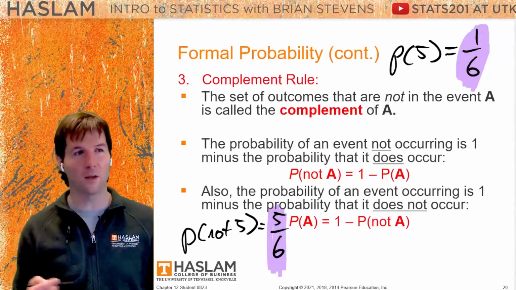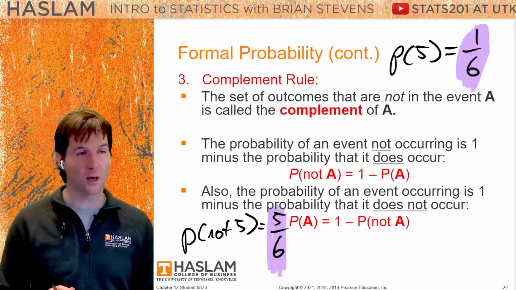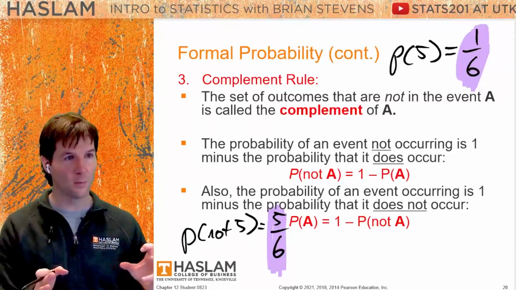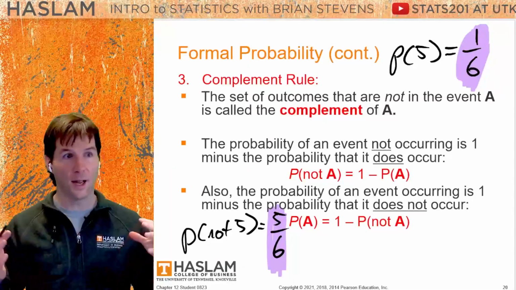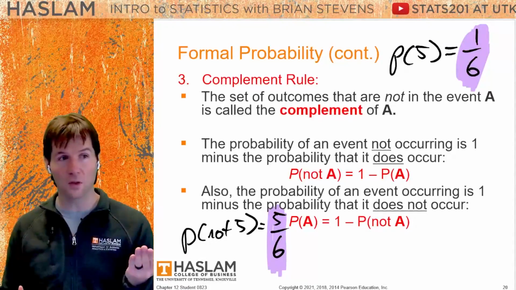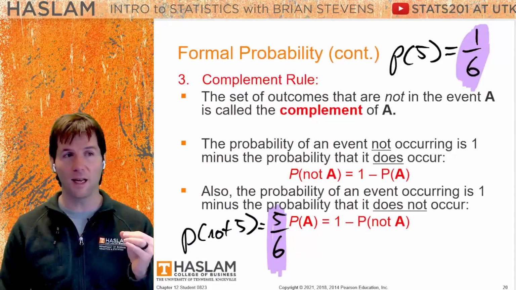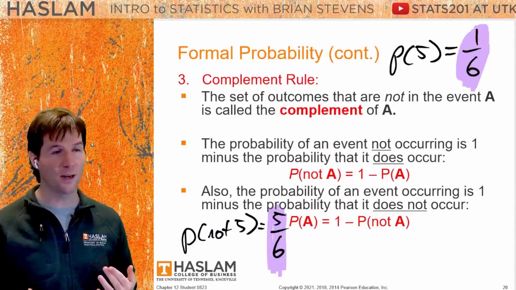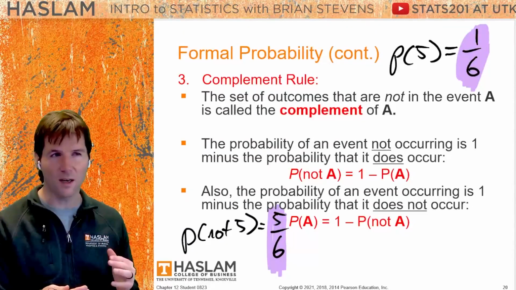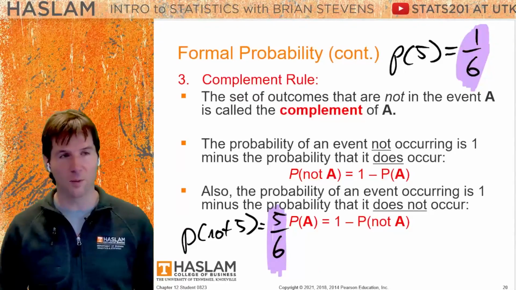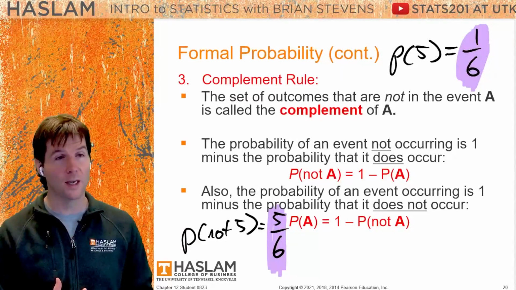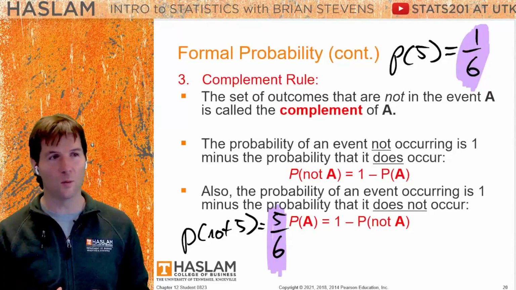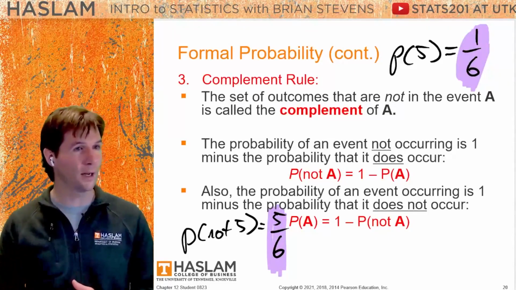So if you say something, I'll either win or lose the lottery, those are complements. This is via the law of excluded middle. You can't have anything in between that. Something either happens or it does not happen. It is A or not A. So you either roll a 5 on the dice or you do not roll a 5. You can't roll a 5, not 5. And because of this, their probabilities are what we say complementary, and they add up to 1. So you either make an A in a class or you don't make an A.